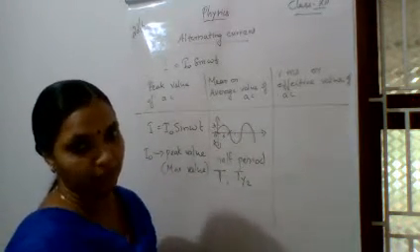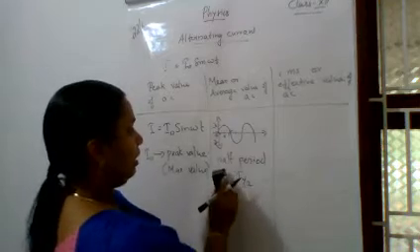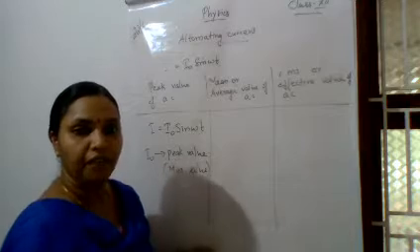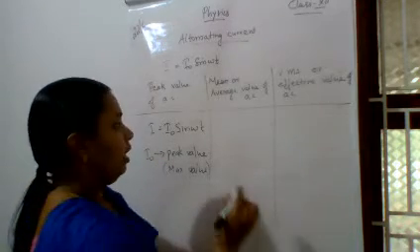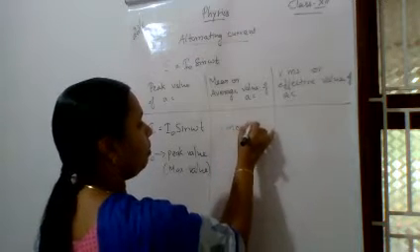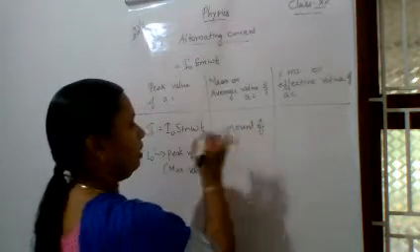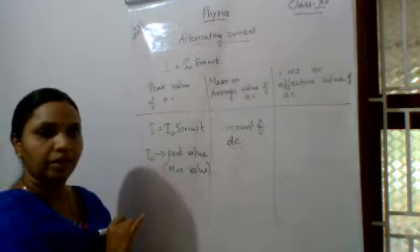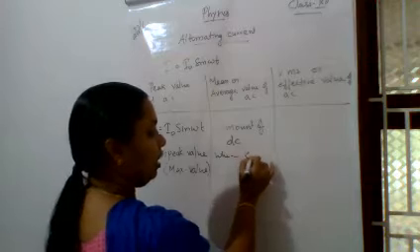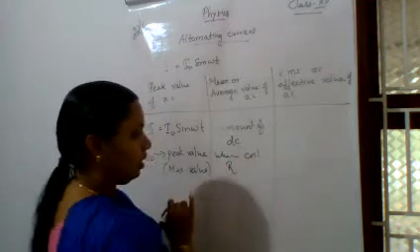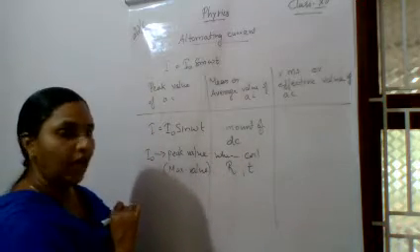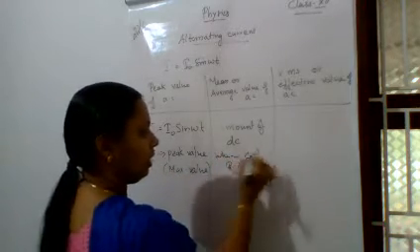The average value or mean value is defined as the amount of DC which, when it flows through a coil of resistance R for the same time, produces a charge in the coil.